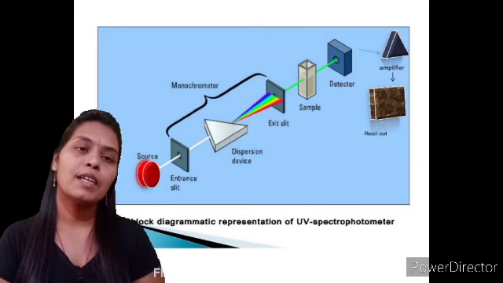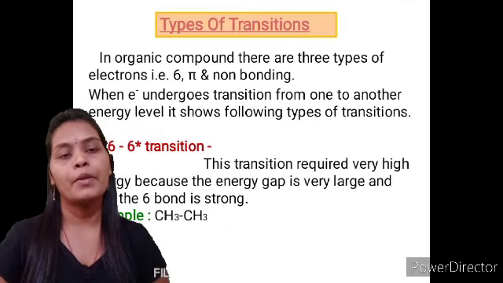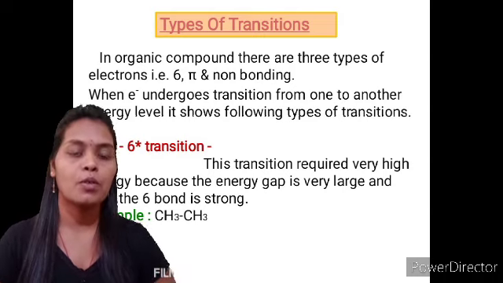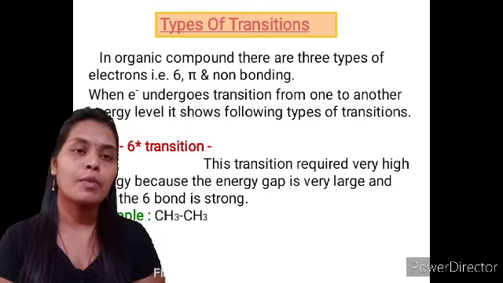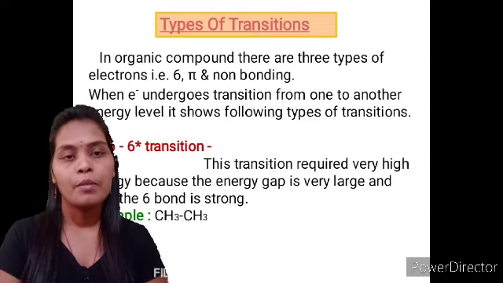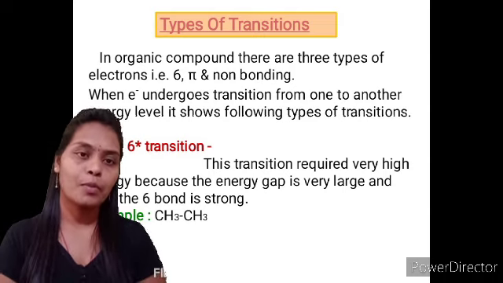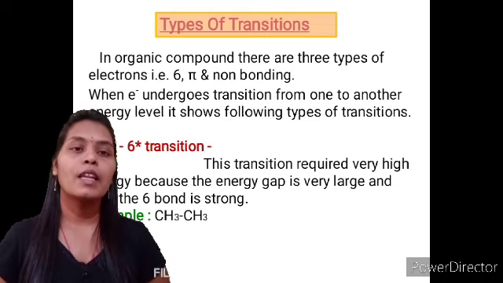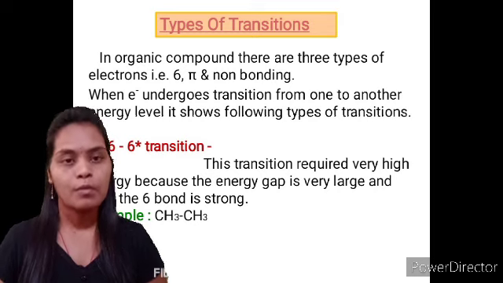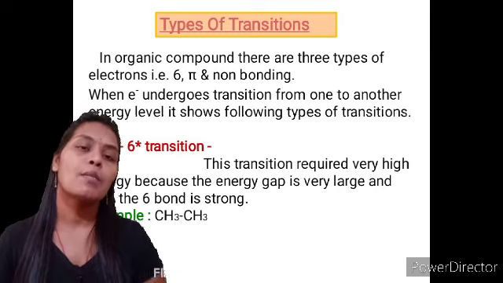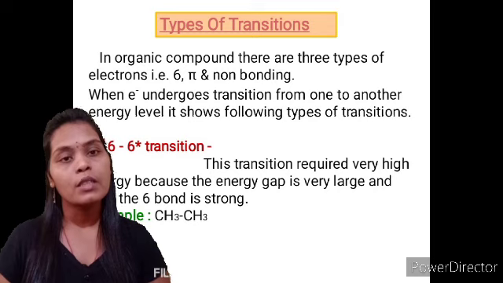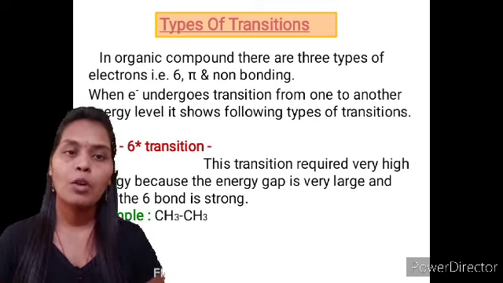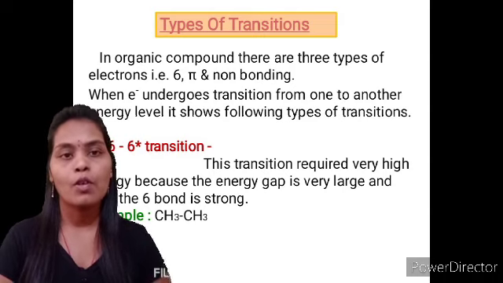Basically, the UV visible technique is used to study the type of electrons and the type of electronic transitions which take place in your molecule. So how many different types of electrons are there? This is the main important question. There are three different types of electrons: sigma electrons, pi electrons and non-bonding electrons. Sigma electrons are those used to form sigma bonds. Pi electrons are those involved in pi bond formation, and n electrons are non-bonding electrons, also called lone pairs of electrons.